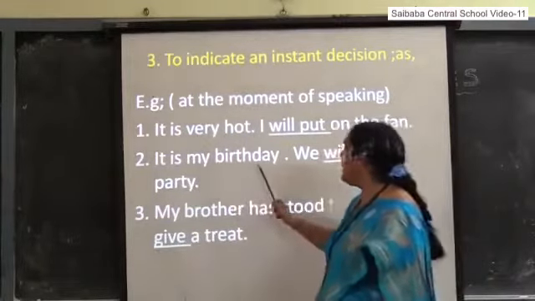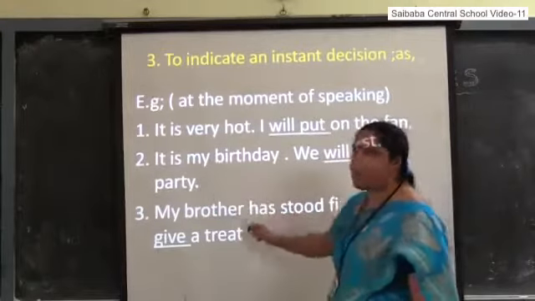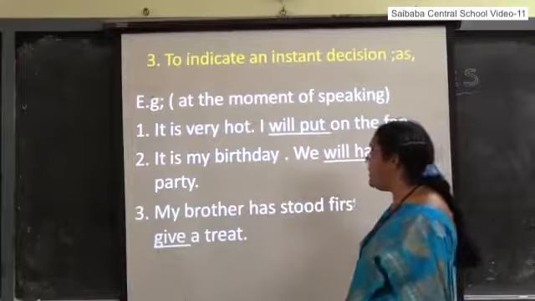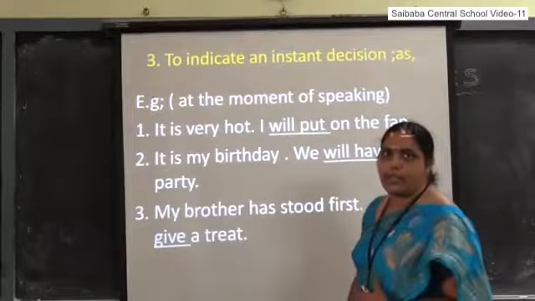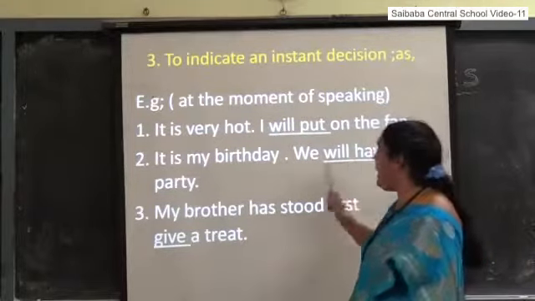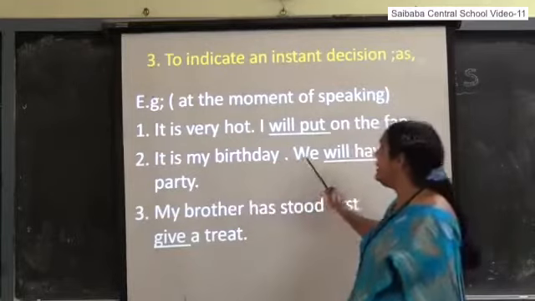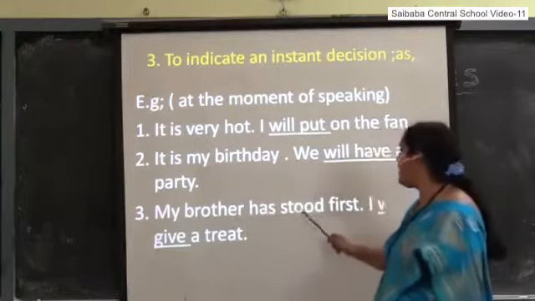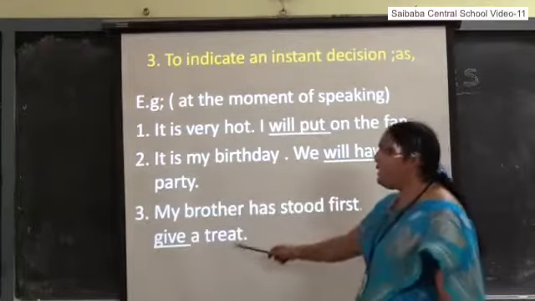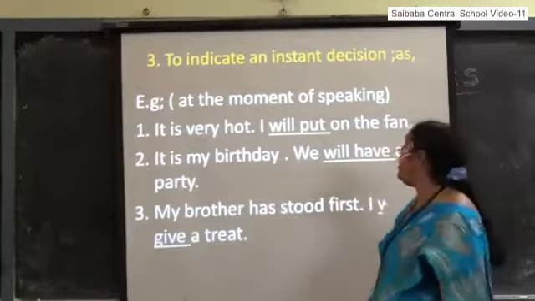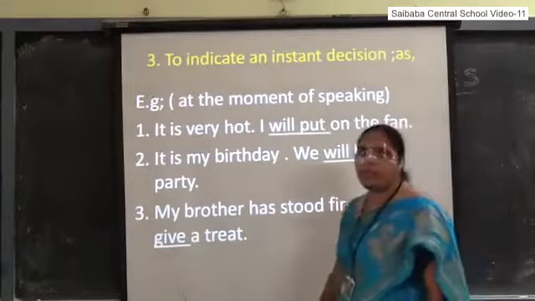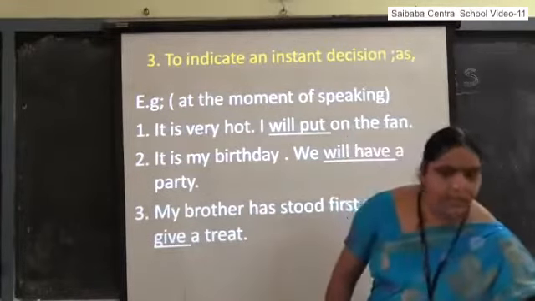It is my birthday. We will have a party. Here also, it is an instant decision. It's my birthday today. Let us celebrate. We will have a party. So this is also an instant decision. My brother has stood first. I will give a treat. These are all instant decisions, and at the time of instant decisions also we use simple future.